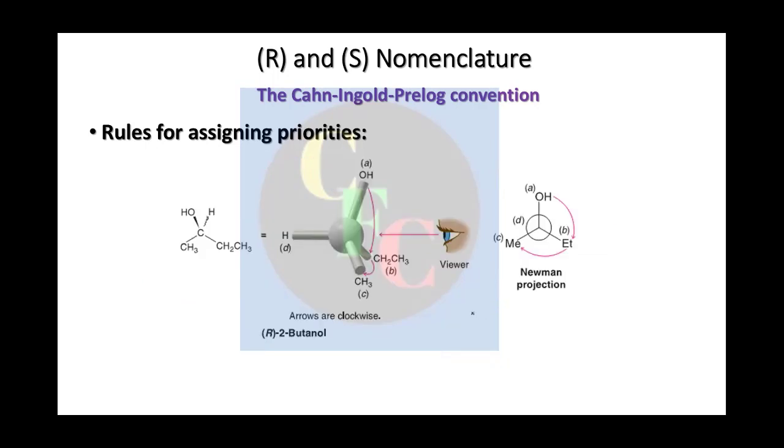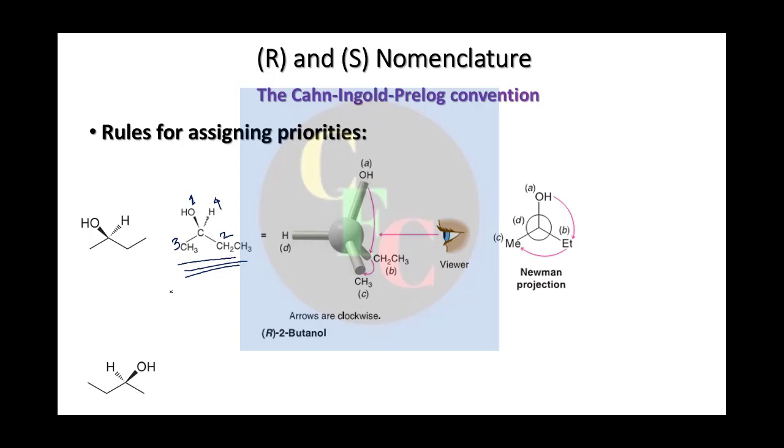Okay, now the main part comes. See, we have taken this example. What is this? This is 2-butanol, right? Again this is 2-butanol. Now if you assign priority, suppose this is oxygen, so it's 1. Of course this is 4. Now out of these two carbons, this will be 2 and this will be 3.